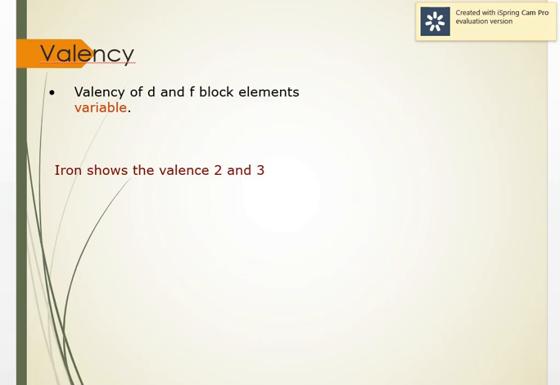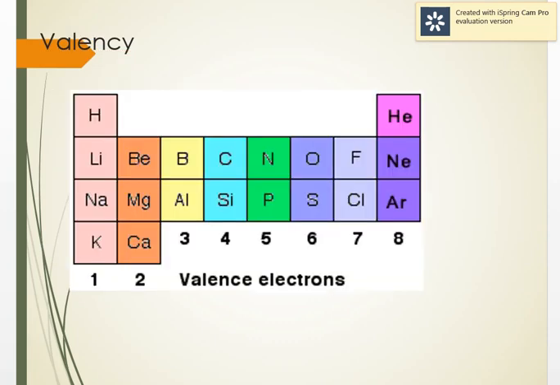The valency of d and f block elements is very variable. It means that they show variable valency. For example, iron has ferrous and ferric. When it is plus 2, we call it ferrous. When it is plus 3, we call it ferric. Same way, copper has cuprous and cupric. They show multiple valencies. Depending upon their group number, they can show oxidation states up to 7 also.